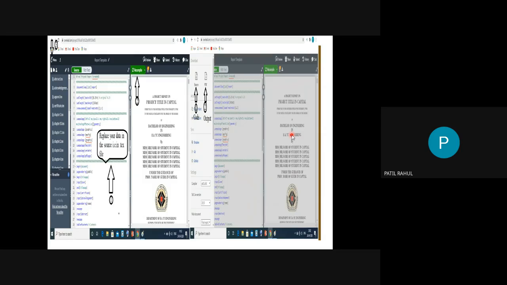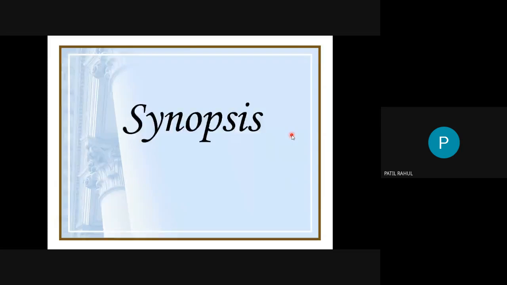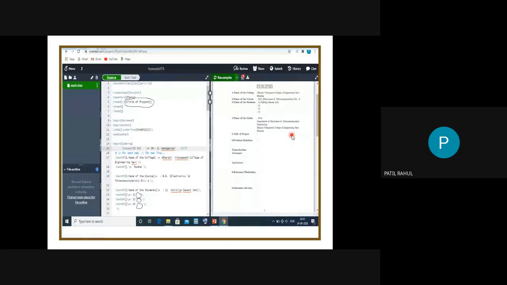I have given you the template. Use this template and replace your information in it, and you recompile, then you easily get your output. So this is LaTeX, and this is the synopsis. Actually this is a report, and here I made the template for your synopsis. This is your synopsis format, and it is only 2 or 3 pages.